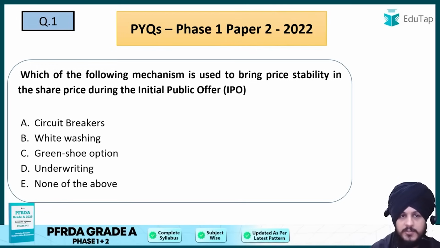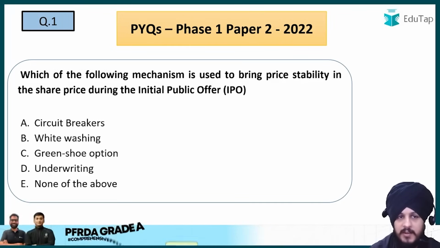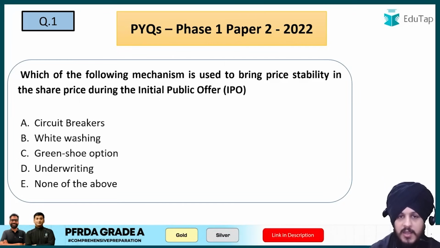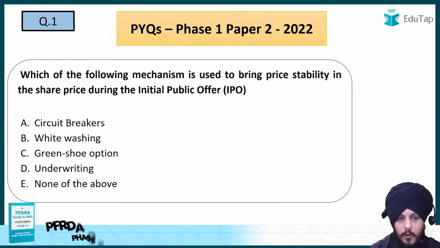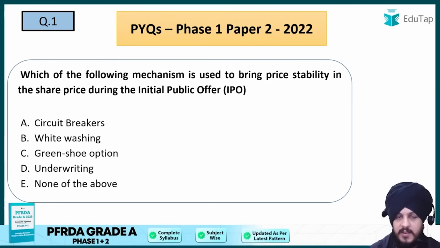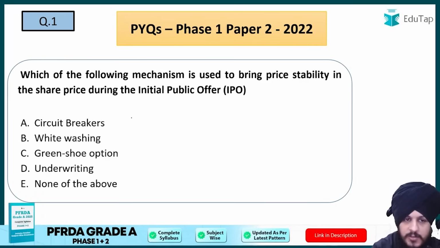Now first of all, let us move on to question number 1. It says, which of the following mechanisms is used to bring price stability in the share price during the initial public offer? Option A, circuit breakers. Option B, whitewashing. Option C, green shoe option. Option D, underwriting, and option E is none of the above. So with respect to this question, C is going to be the correct answer.